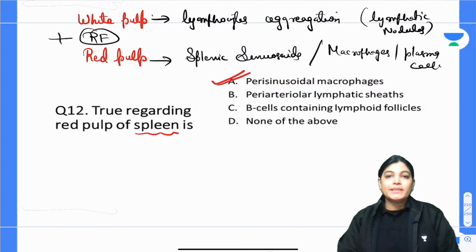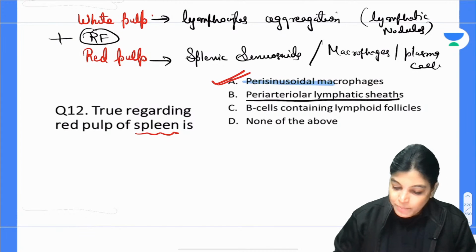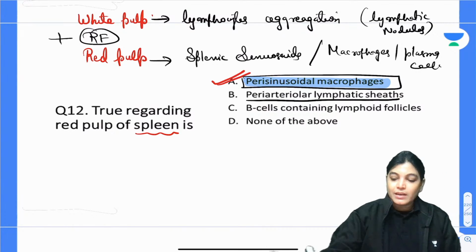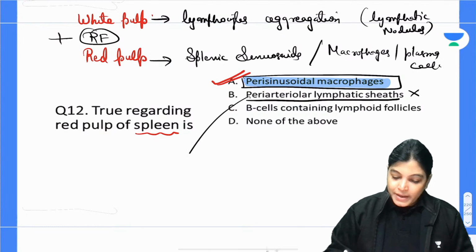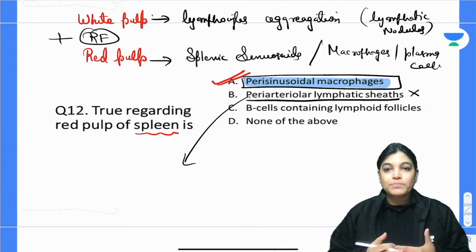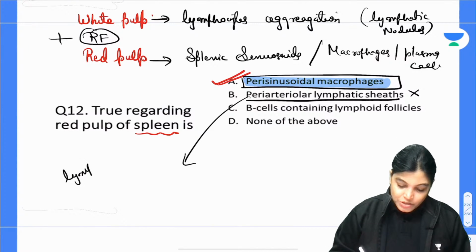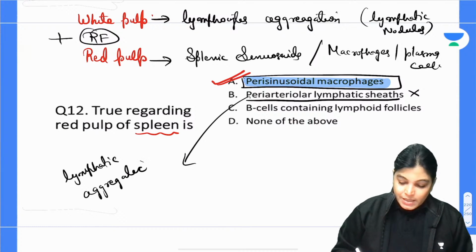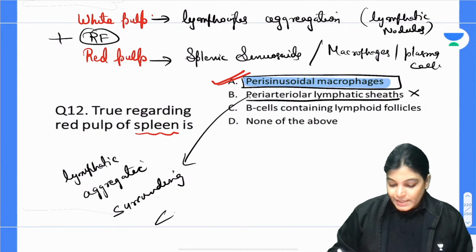Now another important point is the periarterial lymphatic sheath. It is clear that perisinusoidal macrophages will be present in the red pulp, so that is the correct answer. Periarterial lymphatic sheath is wrong. Why? Because white pulp contains lymphatic aggregation, which directly surrounds the central artery.